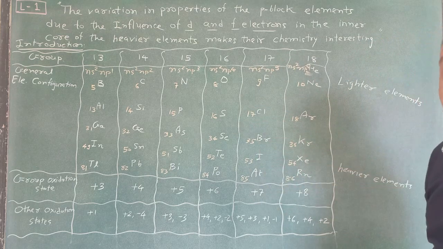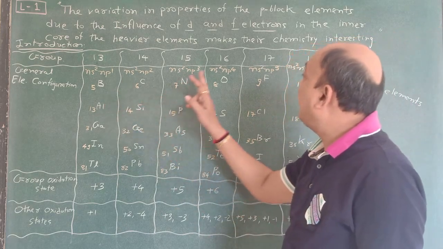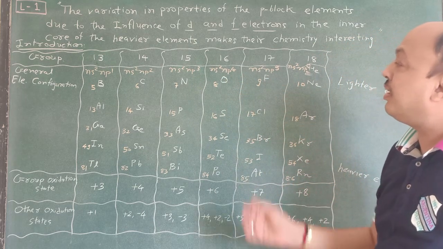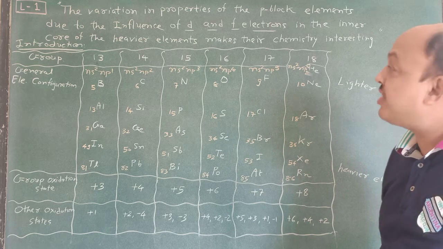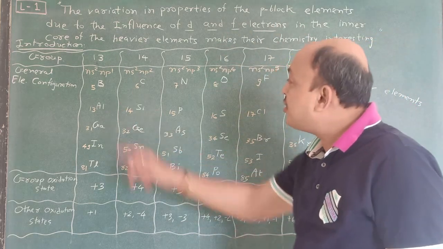So the first point is this: in the 13th group, 14th group, 15th group, 16th group, 17th group and 18th group, we introduce our electronic configuration. Why is it called a P block element? First of all, this is very important.